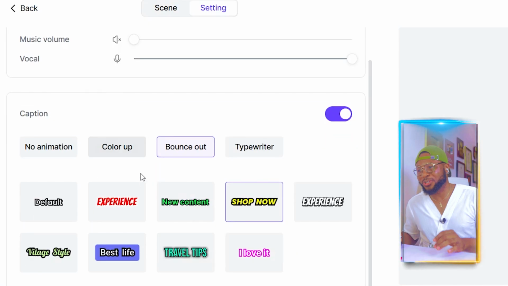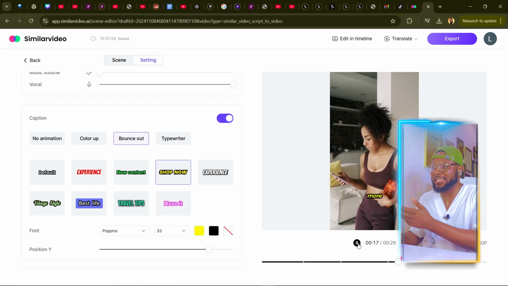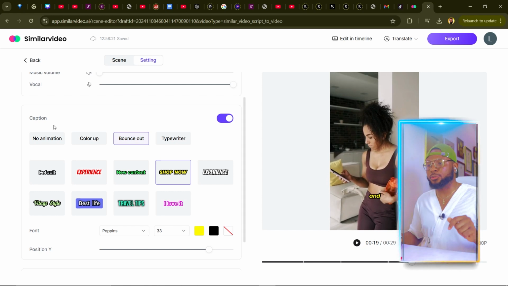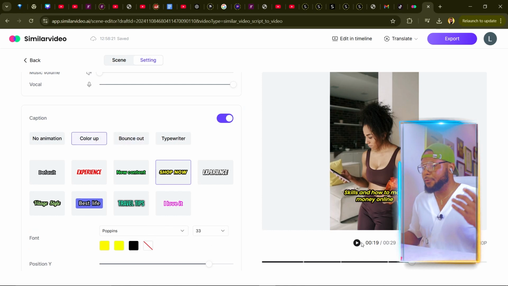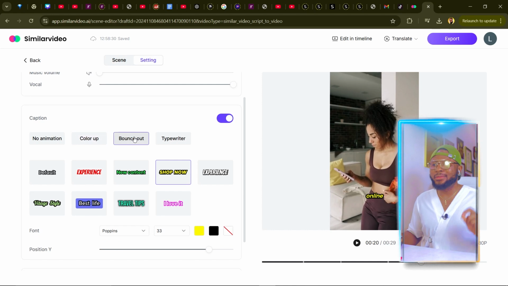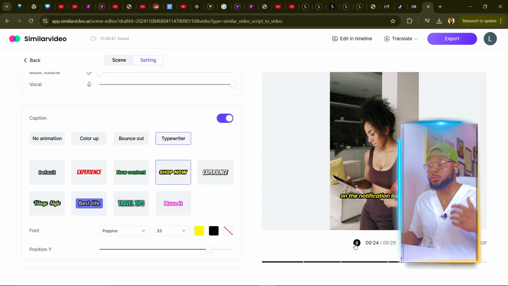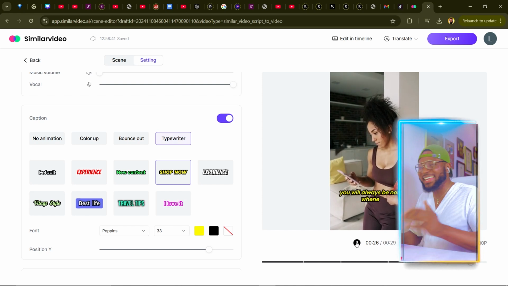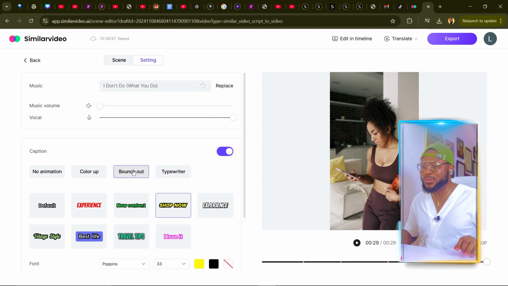And then here is the caption. If you want a caption, it's going to give you a caption here. If you play it, you can see the caption here. If you come over to this caption animation, you can see no animation if you don't want any animation whatsoever. And then you can see color up if you want just color for your video. And then this one is bounce out, so it's going to be bouncing in and out just like this. And then here is typewriter if you want it to be typing on the screen, as you can see. How cool is this? So now I'm just going to leave it on bounce out.